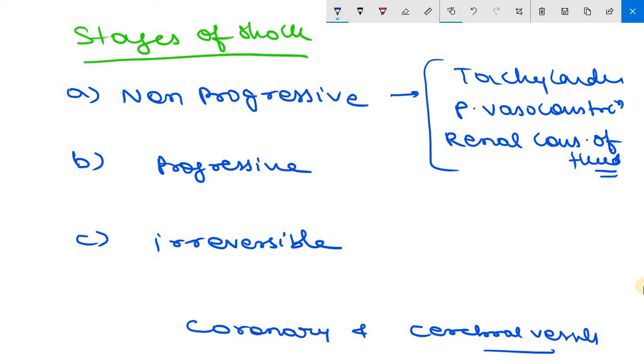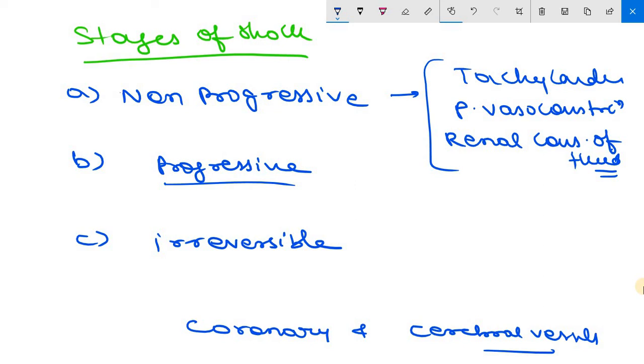Clear? Now coming to the second stage, that is progressive stage. It is characterized by tissue hypoperfusion and onset of worsening circulatory and metabolic imbalances, which include lactic acidosis. If the underlying causes are not corrected, shock passes from non-progressive to progressive phase, during which there is widespread tissue hypoxia. In this oxygen deficit, intracellular aerobic respiration is replaced by anaerobic glycolysis with excessive production of lactic acid, and the resulting lactic acid lowers the tissue pH and also blunts the vasomotor response. Arterioles dilate and blood begins to pool in the microcirculation.